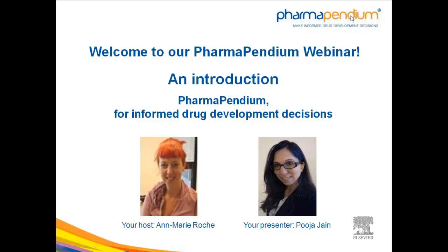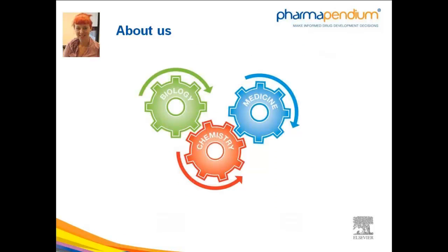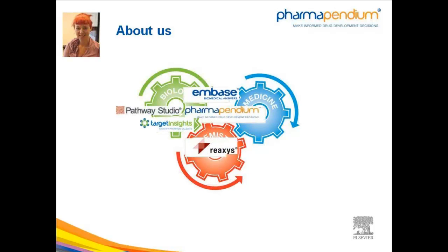Before we get started with PharmaPendium, I'd briefly like to put PharmaPendium into context with the other activities that go on at Elsevier. Elsevier serves three main and interlinked areas which may be of interest to you: biology, chemistry and medicine. PharmaPendium gives you searchable access to all FDA and EMEA approval documentation. Embase is one of the products serving your needs in biochemistry, and we also have Reaxys, our tool for chemists, and our new target finding and validation tool, Target Insights, within the biology and medicine spheres.